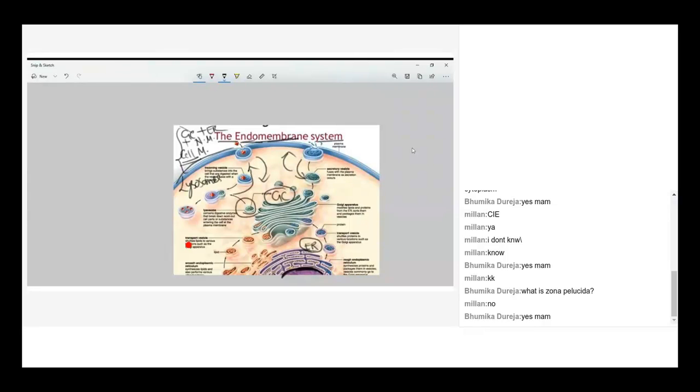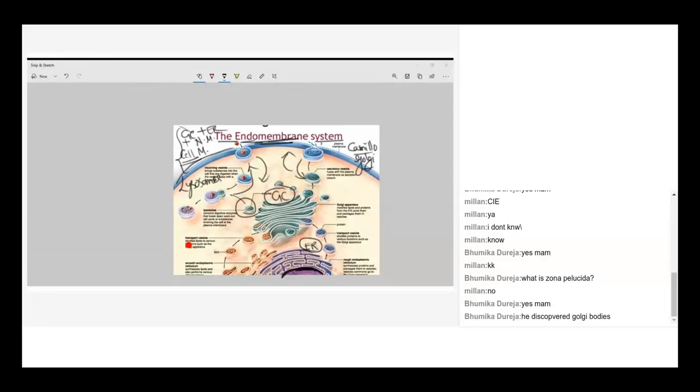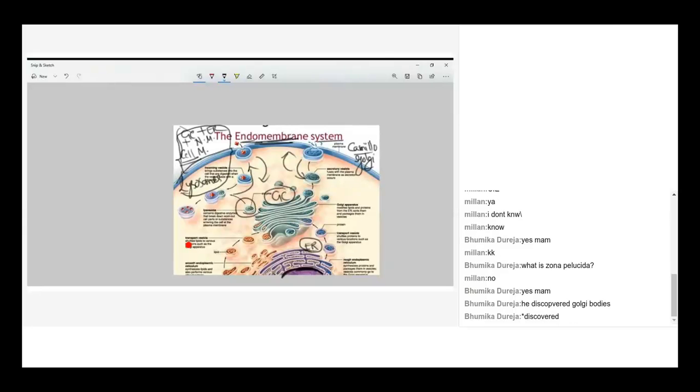The word endomembrane system was introduced by Camillo Golgi. Yes, ma'am, he discovered Golgi bodies. Yes, Golgi complex. The same person had introduced the word endomembrane system to designate all these parts. This is a kind of concept where a definition of endomembrane system has to be noted down, including cell membrane, nuclear membrane, Golgi complex, endoplasmic reticulum, and lysosomes.